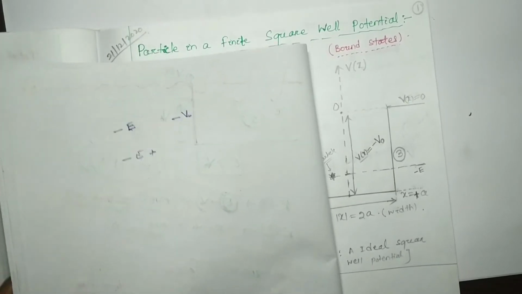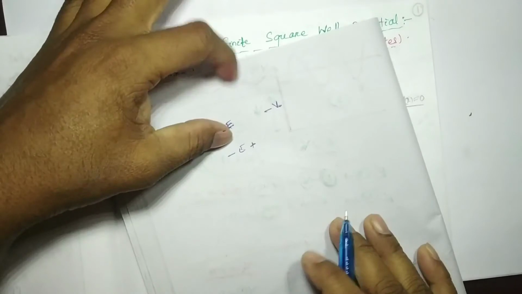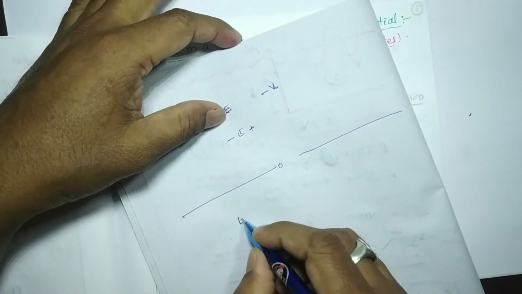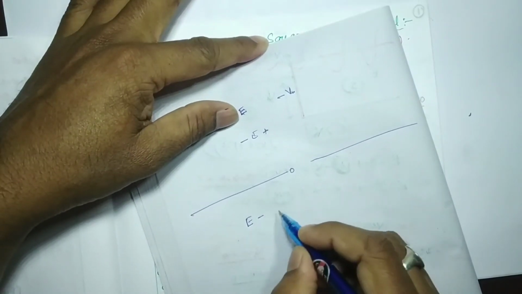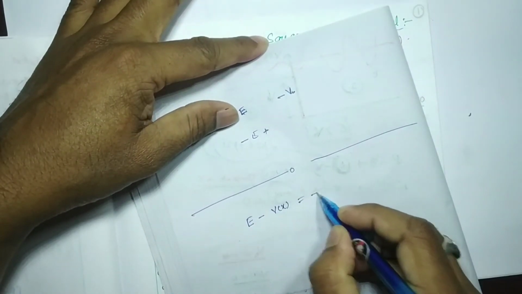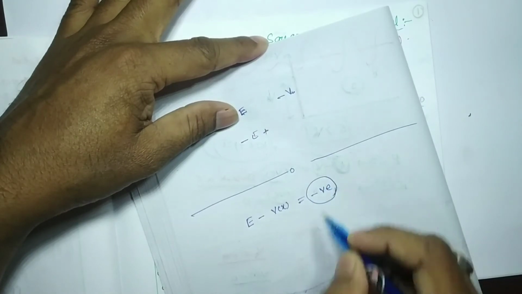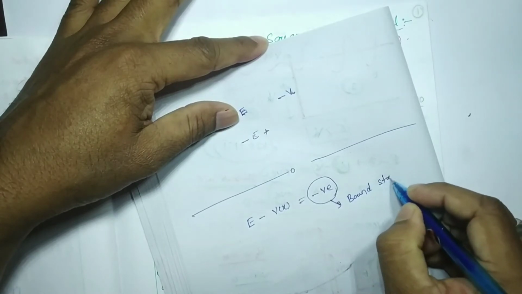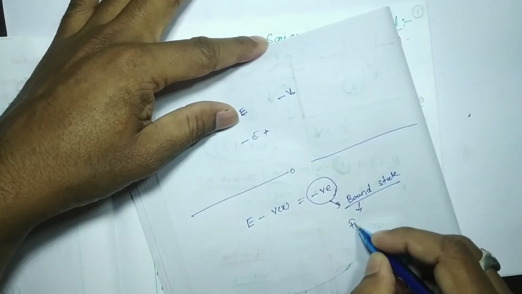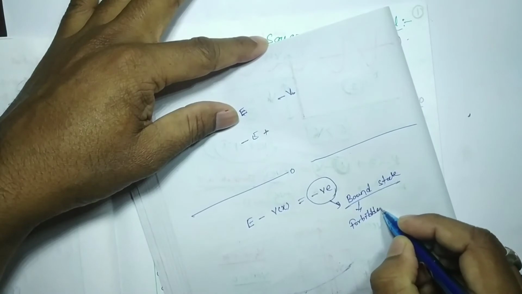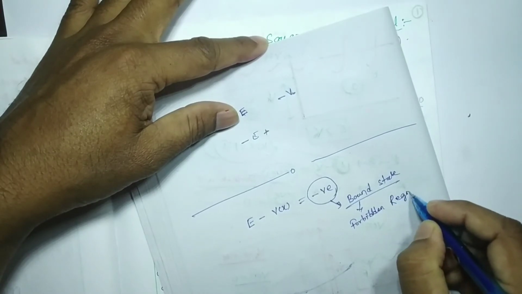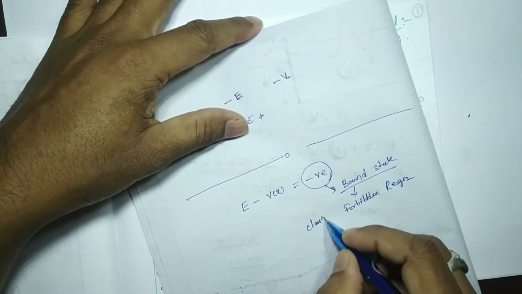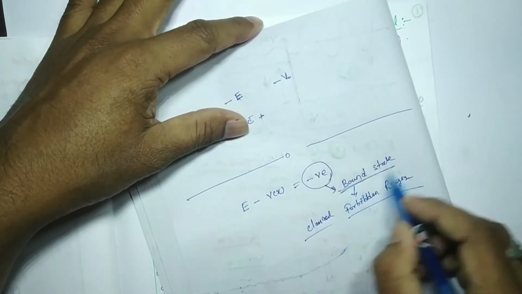So if we are going to draw a conclusion, simply we can say that if the total energy minus the potential energy is a negative value, then it will be called a bound state or forbidden region, the classical forbidden region or bound state.